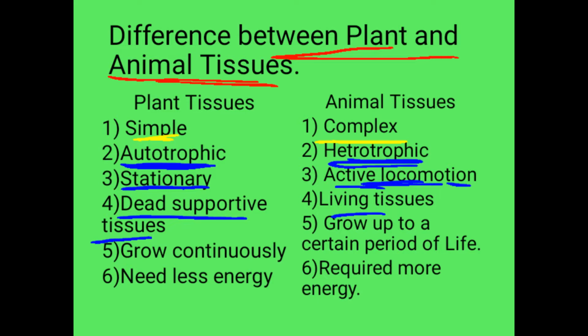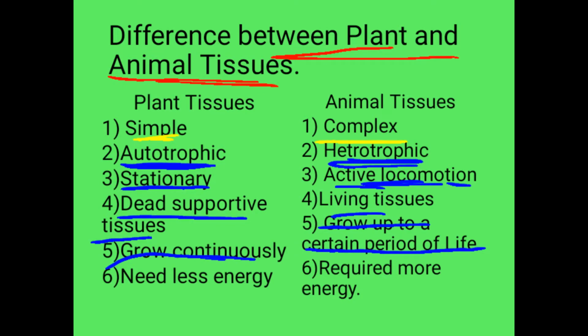Fifth is plants grow continuously. So these plants grow throughout their life, but their growth is confined to certain parts only. Some plant tissues lose their ability to divide after a certain time. Contrary to this, in animals, growth is uniform and it is not confined to a particular region.